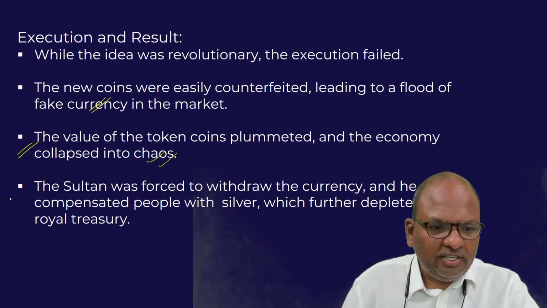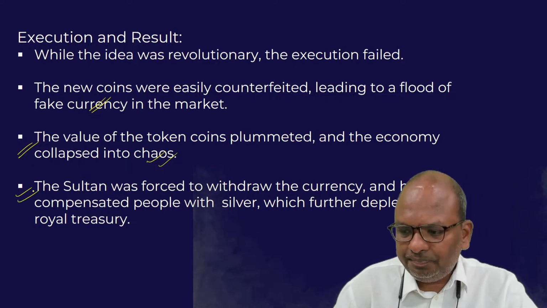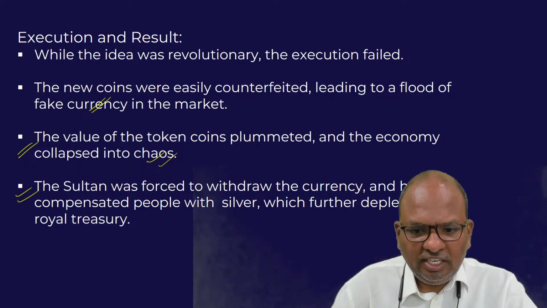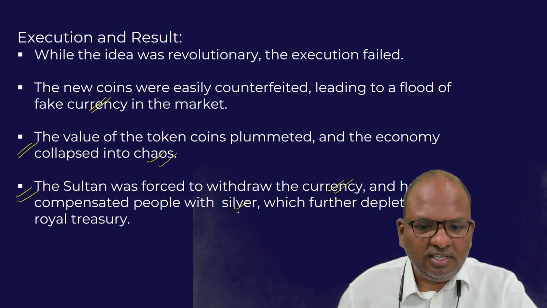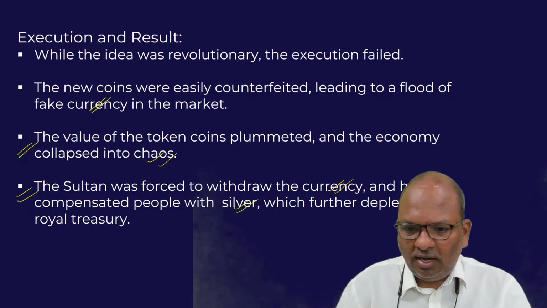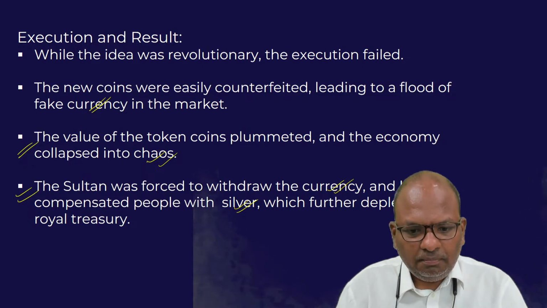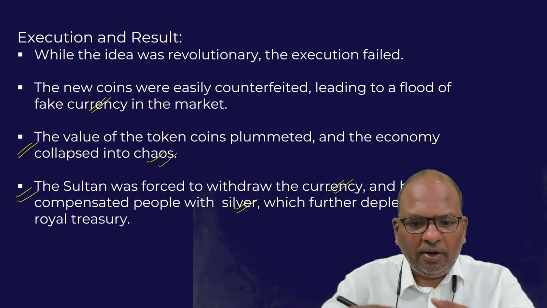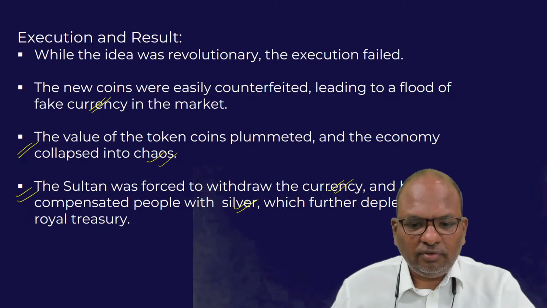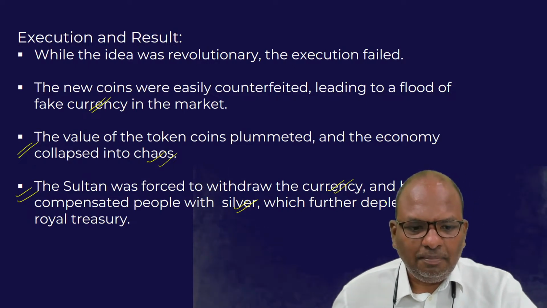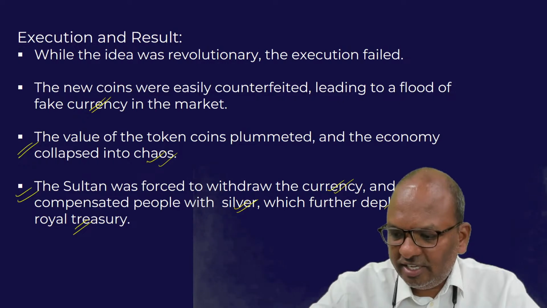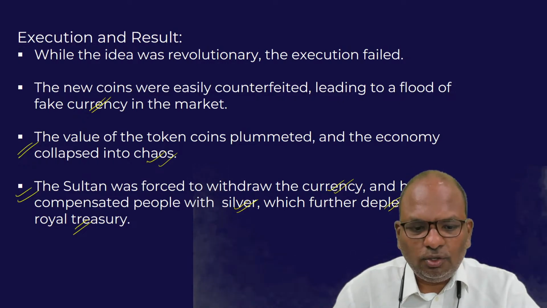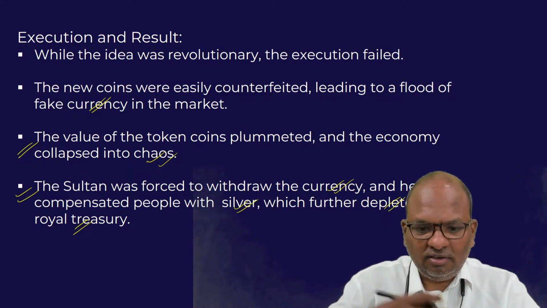Finally, Muhammad bin Tughlaq realized that his experiment had failed. He withdrew the token currency and compensated the people with silver. The people who had copper currency were depositing it with the king and exchanging it for silver.